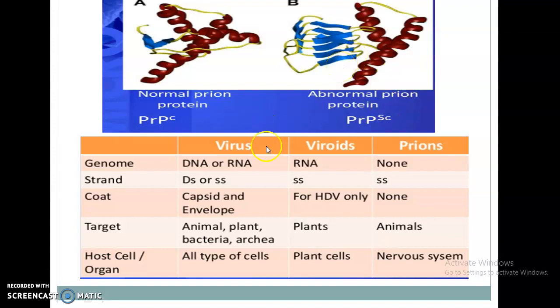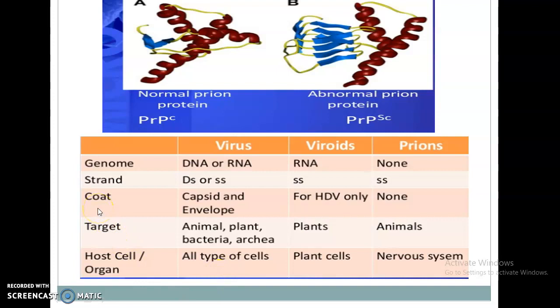Next is the difference between virus, viroids and prion. First is the genome. In case of viruses, it may be DNA or RNA, double stranded or single stranded. In case of viroids, the genetic material is RNA and it is always single stranded. And in case of prions, genetic material, that is DNA and RNA, is absent, but protein is present, and this protein is a single-stranded material.